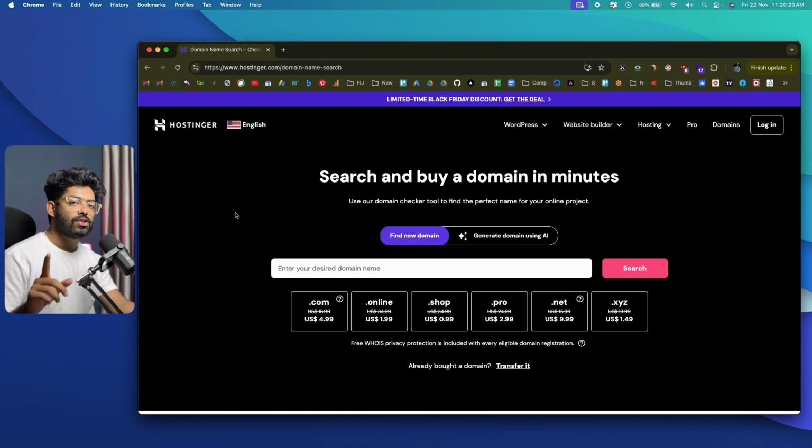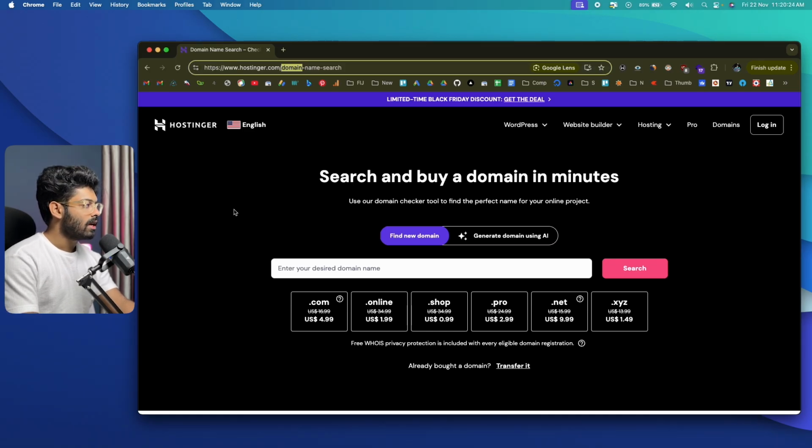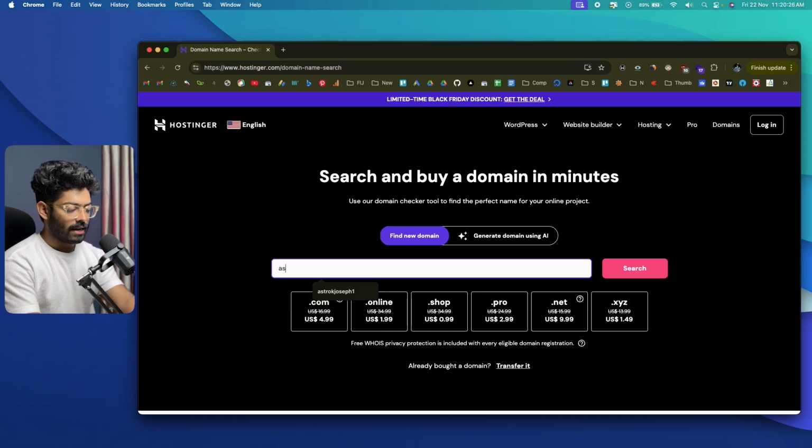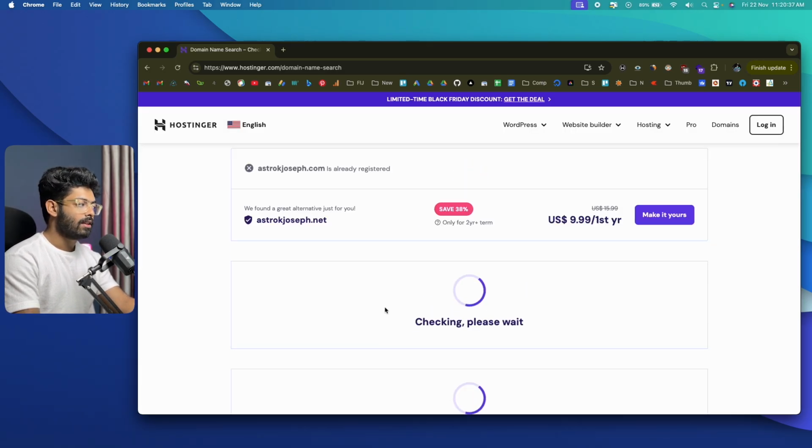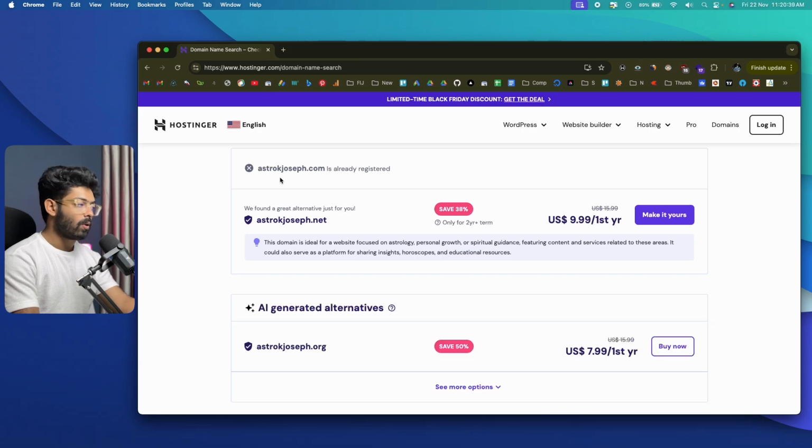First of all, you have to make sure that the domain name is available. For example, I can come to this domain search website here, enter astrokjoseph.com, and click on search, and I'll instantly see that this domain is already taken because I already own this domain, right?